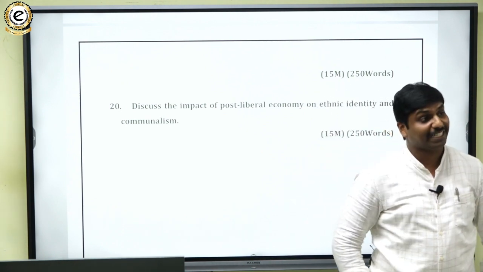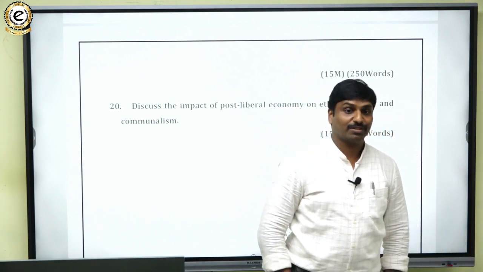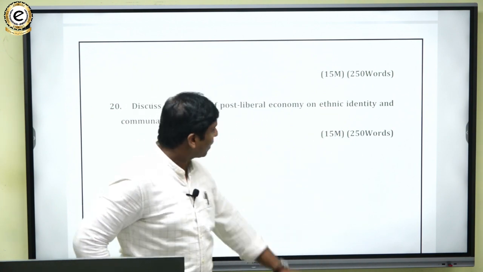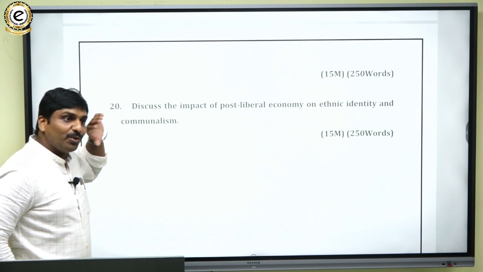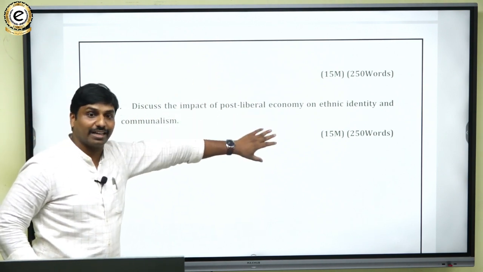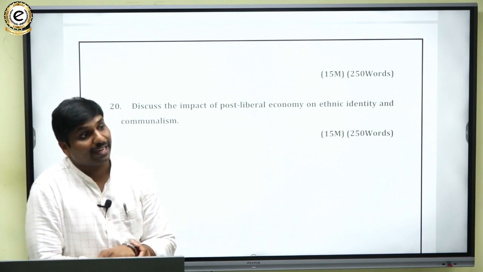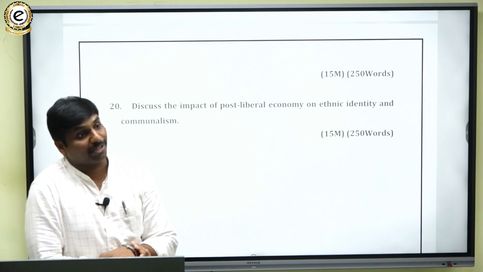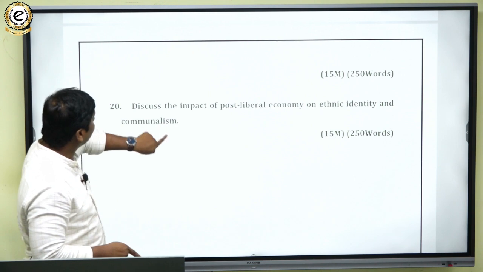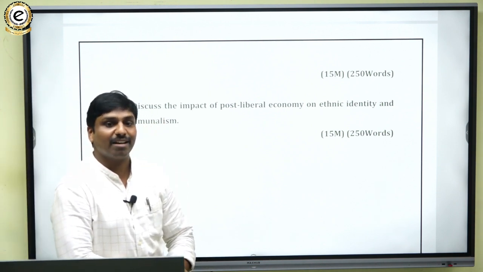Now the topic picked is from regionalism, communalism and secularism. So you will have one topic from society, the communalism topic. Again, it requires knowledge of the economy, the post-liberal economy. You need the interlinkage with GS paper 3 again. You need to understand what the post-liberal economy is, and interlink what its impact is on ethnic identity and communalism. So that's how the questions have been asked.